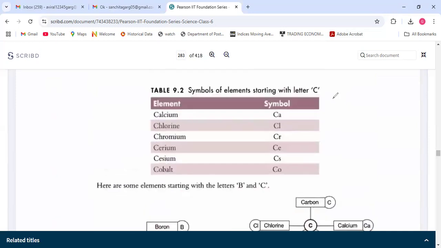See, there are some elements which are repeated like calcium, chlorine, chromium, cerium, cesium, cobalt. You do not need to remember all the names, only the first 20. But I'm just telling for your knowledge that we write the first letter capital in all the elements, and it may be possible that the first letter is same, but the second letter will always be different, so that there is no confusion between all these elements starting with the same letter.